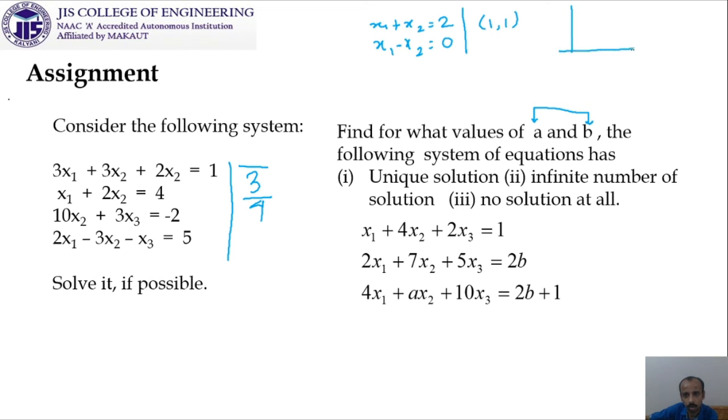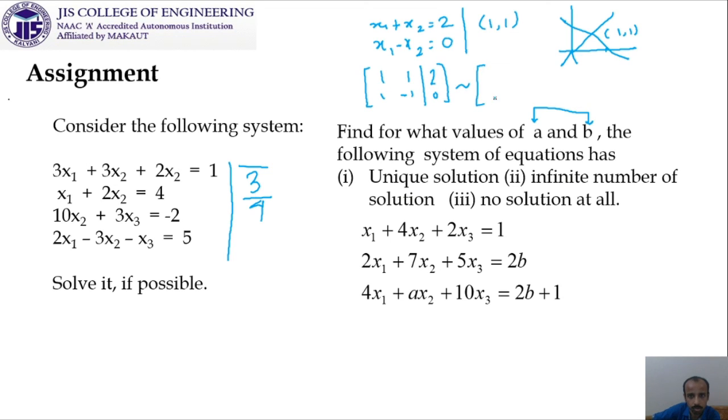If we want to draw it, x1 plus x2 equal to 2, so the points are (2, 0) and (0, 2). So this is x1 plus x2 equal to 2 and this is x1 minus x2 equal to 0. So this is the point (1, 1) we get. Look at this, in matrix form it is [1 1; 1 -1], then [2; 0].